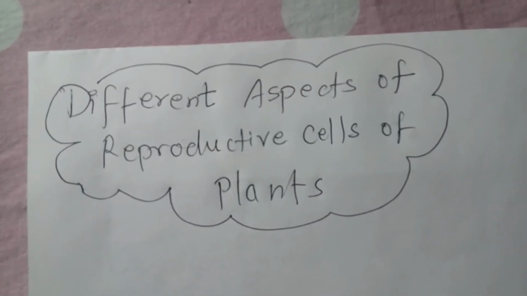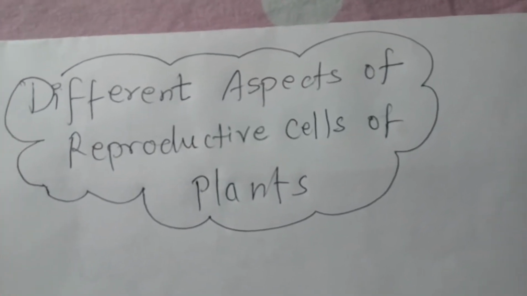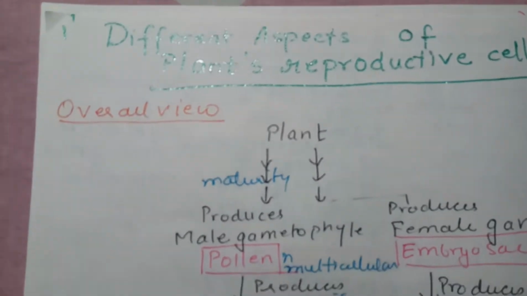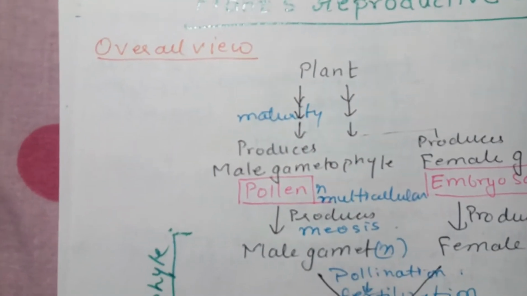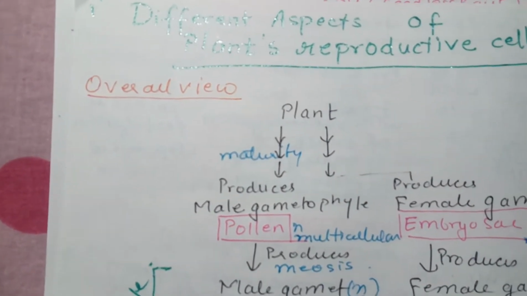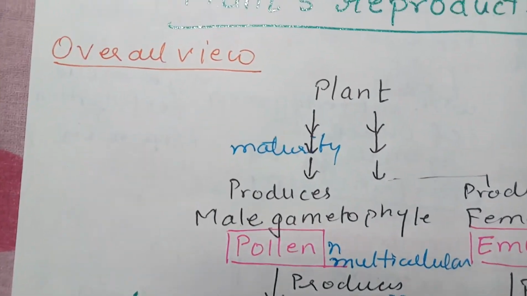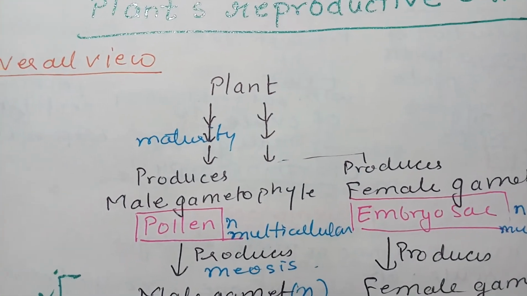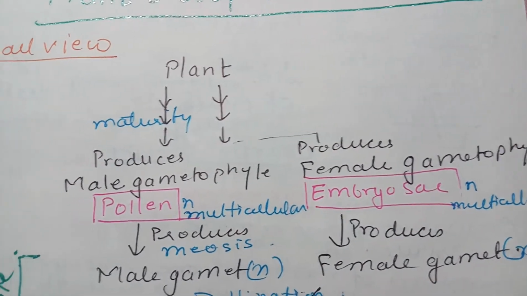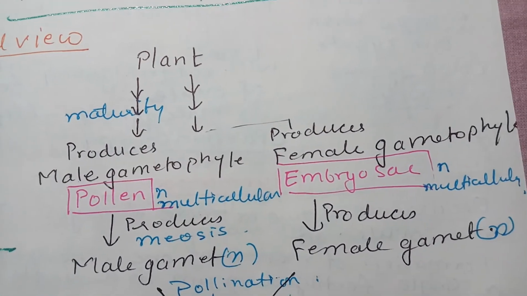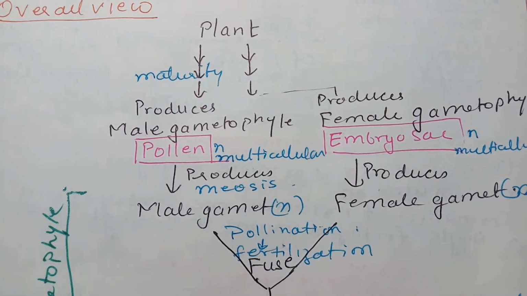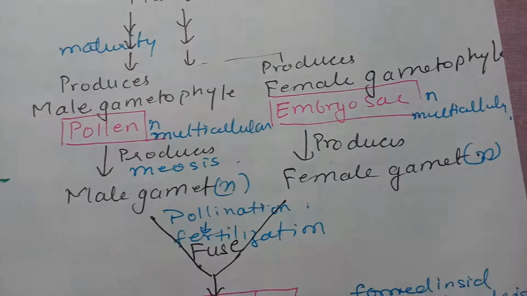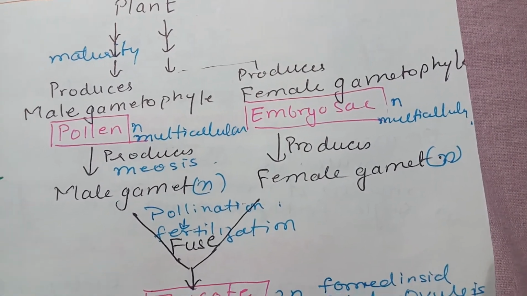Today we will discuss different aspects of reproductive cells of plants. So here we will discuss first the overall view of reproduction in angiosperm. The plant, at maturity, produces the male and female gametophyte, that is pollen and embryo sac respectively. They are haploid but multicellular. The pollen produces the male gamete, whereas the embryo sac produces the female gamete.